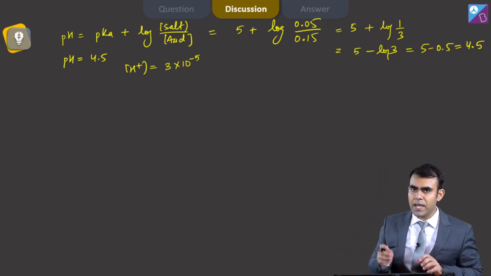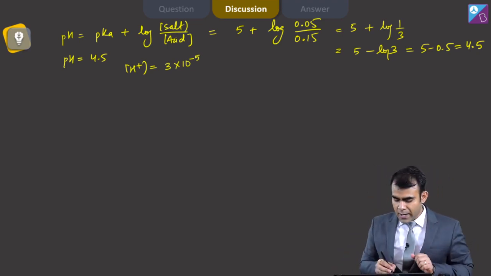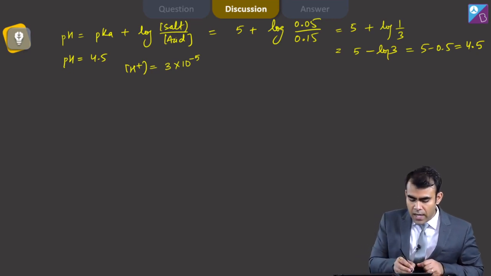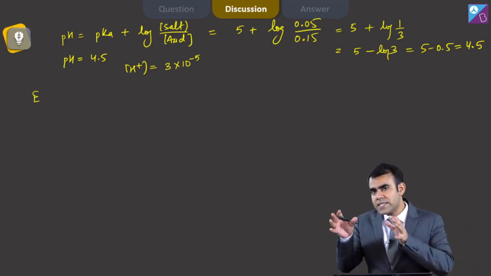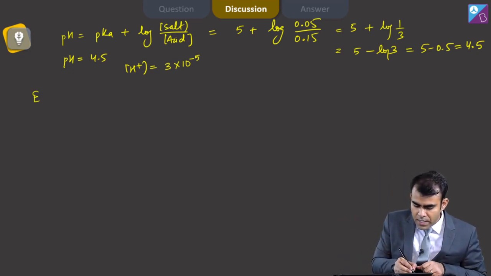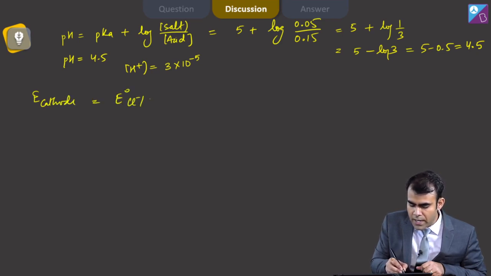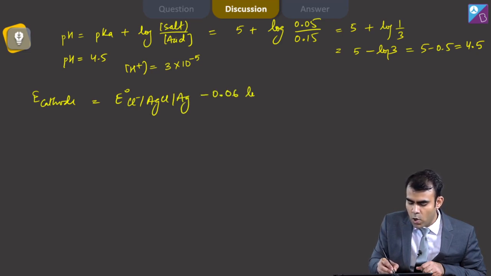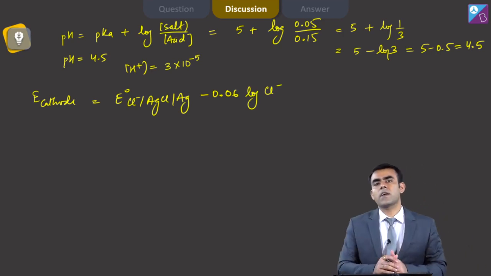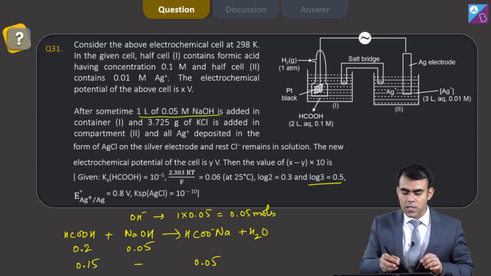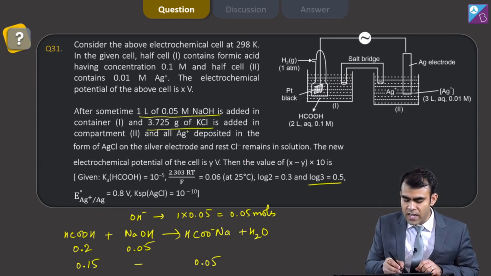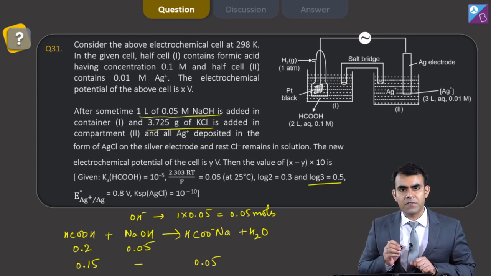Second part is, we have a metal ion electrode with a metal insoluble salt, and to calculate the E cell of my second compartment, I can write my E cathode as E naught Cl minus AgCl Ag minus 0.06 log concentration of chloride ion, because what we are doing here is adding KCl, and how much KCl? 3.725 gram.